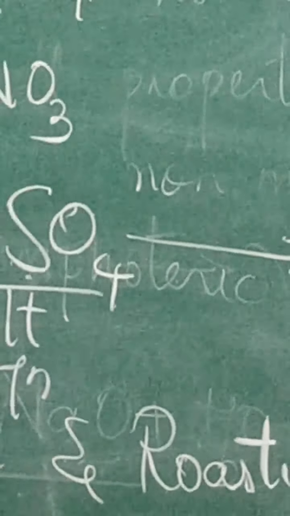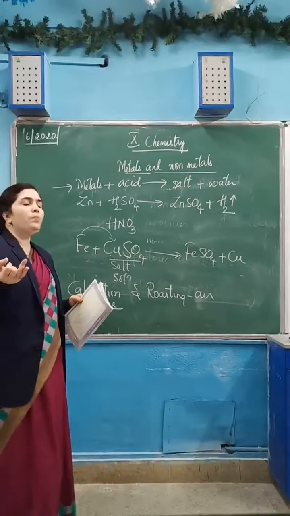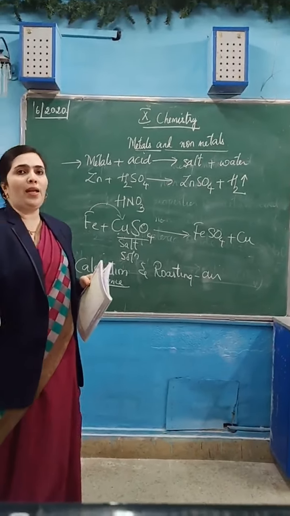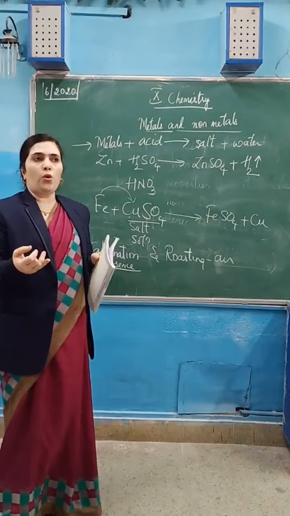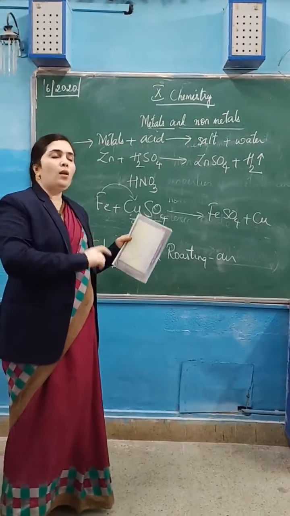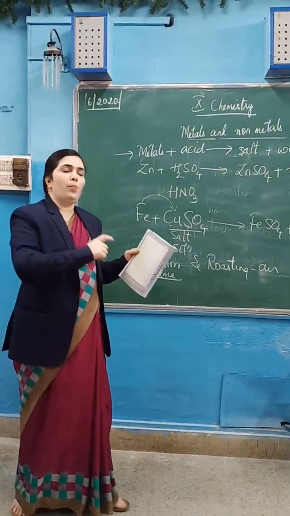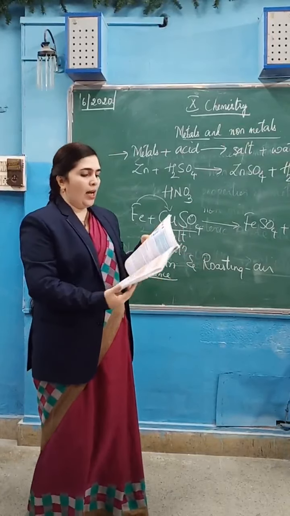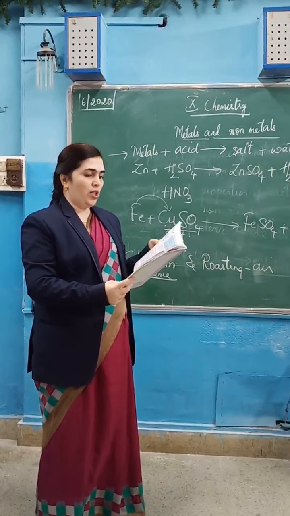Other methods are painting and galvanizing. Galvanizing is nothing but giving a coat of zinc over the metal. Zinc will never rust. Zinc will not corrode. So if you coat zinc on another metal which is corroding, the zinc will prevent the rusting or corrosion of the other metal. So that was corrosion.